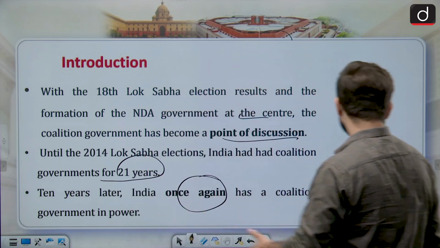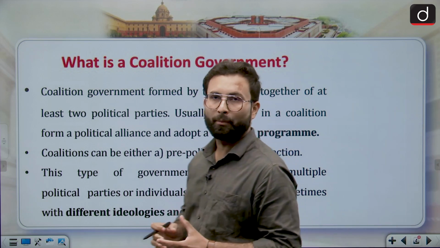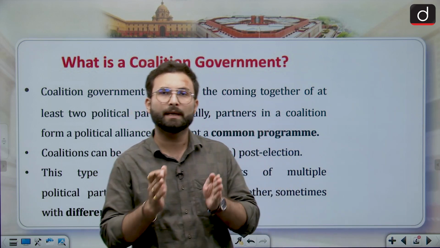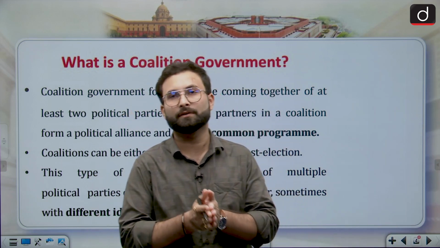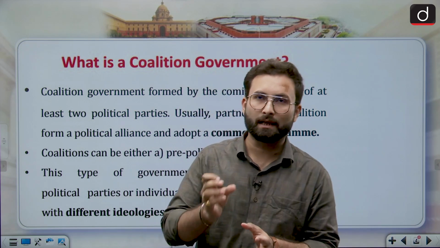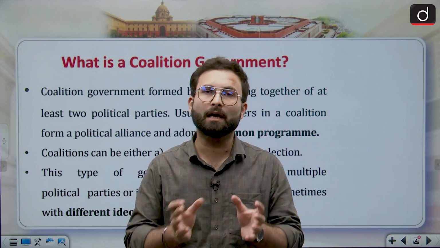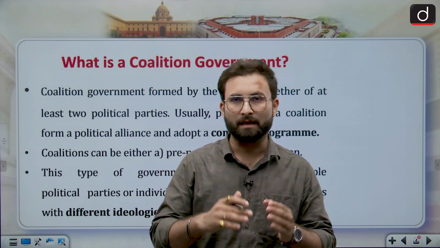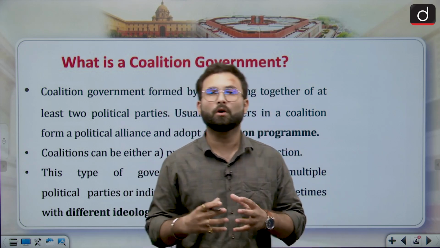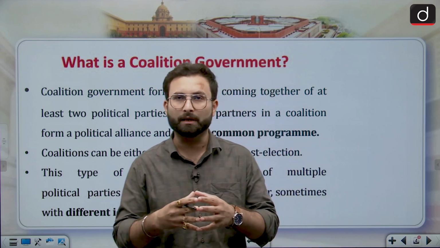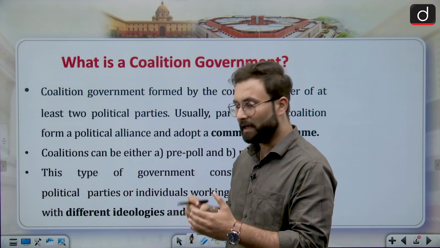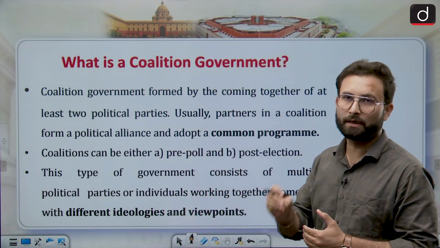Now, what is a coalition government? Whenever there is a coalition government, it means that no single party has a majority. So various parties come together and form a government. Obviously, when various parties come together, they have to agree on a common ground. When they agree on a common ground, it is called a coalition government.